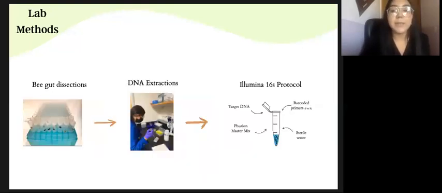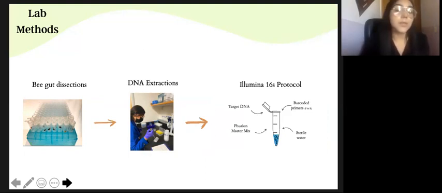After collecting our samples, we started working on bee gut dissections in order to examine the microbes living in the bee's gut. Because we are interested in their microbes, we washed the bees in 1 bleach bath and 3 water baths, and they were dissected in a sterile environment to avoid contamination. After finishing the gut dissections of about 400 bees, we moved on to perform DNA extractions.